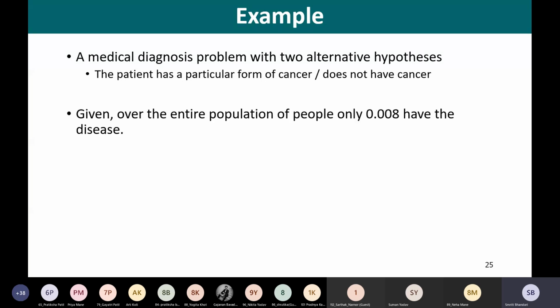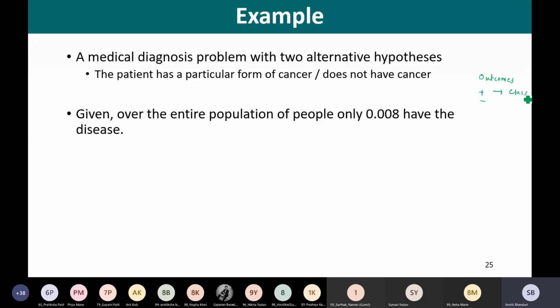Now, the data is available from a particular lab, and this data has two possible outcomes, positive and negative.